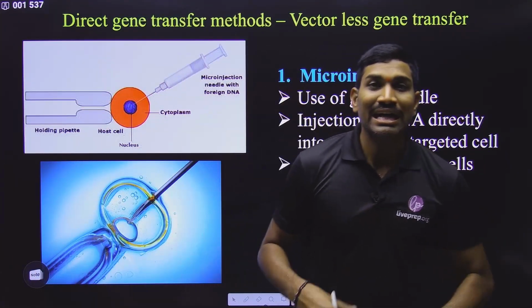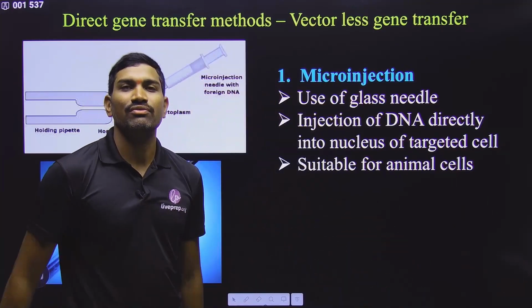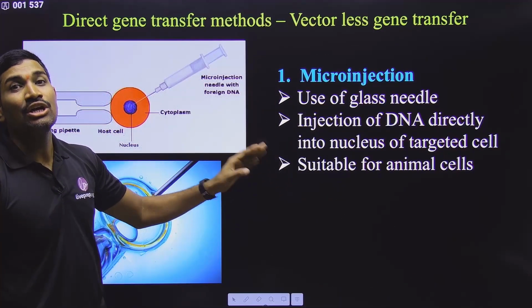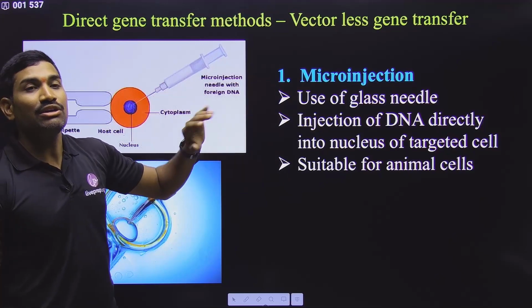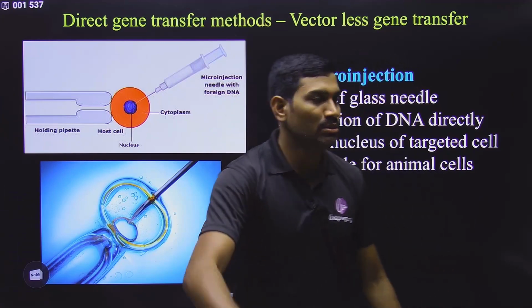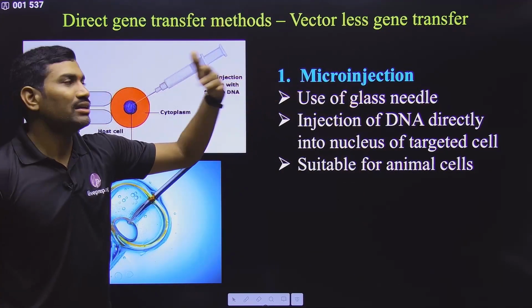So in this way, with the help of some vectors, we are transferring the gene of interest into the targeted cells. This is what we are doing. Now here we are studying without vectors. Even without any vector, the gene of interest can be transferred directly into the host. That's why these are direct gene transfer techniques. Here a vector is not needed.